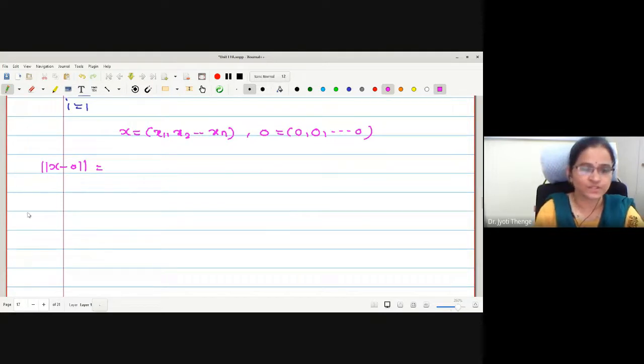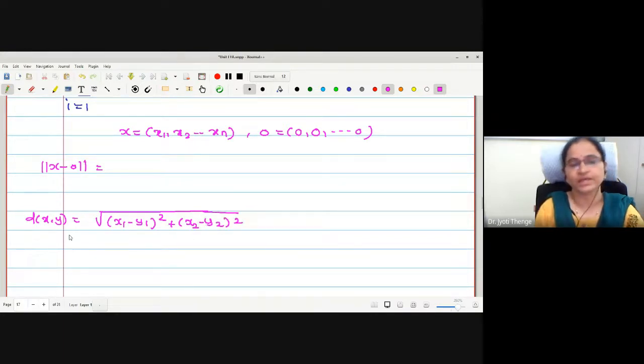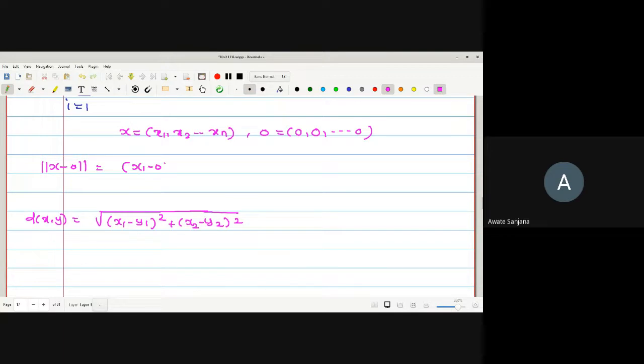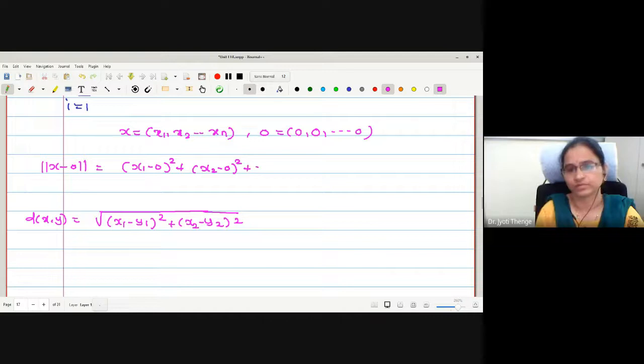What is the distance formula? How were we finding it? x1 minus y1 bracket square plus x2 minus y2 bracket square, and so on. This is the distance formula we were using, the shortest distance between any two vectors. Now if I use the same here, what will be the formula? Under square root, x1 square plus x2 square, up to xn square. Very good.